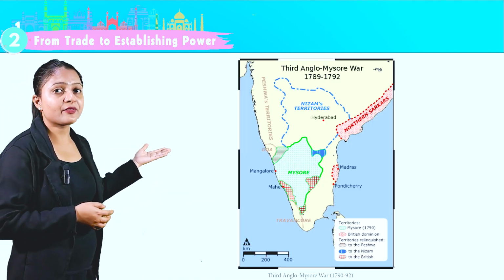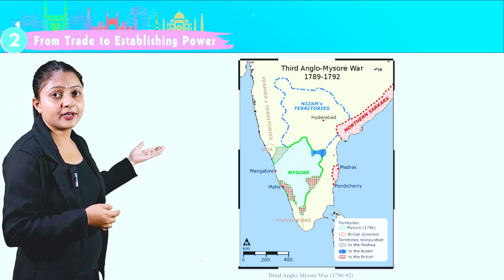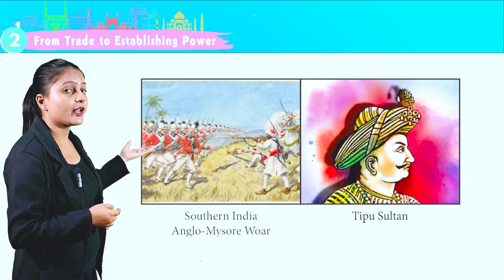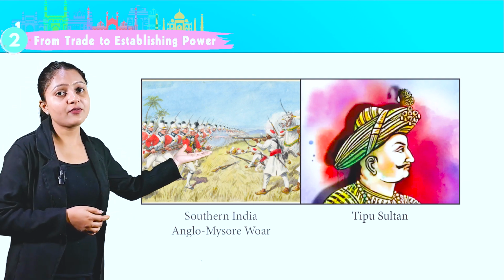This is the map of India in 1790 to 92, Third Anglo-Mysore War. This is the image for southern India, Anglo-Mysore War, and this is the image of Tipu Sultan.